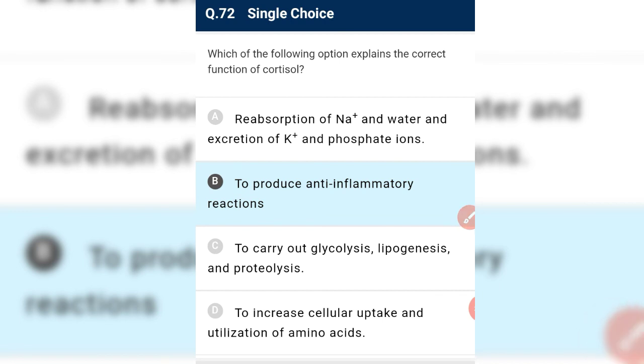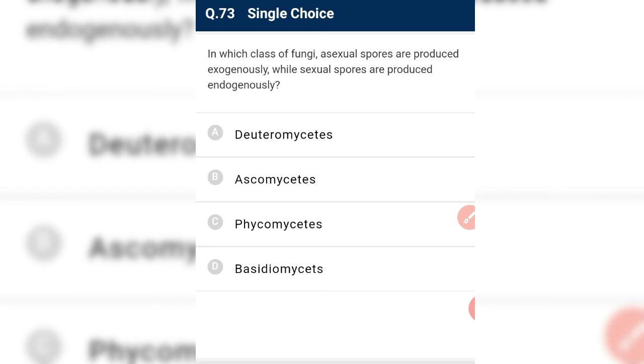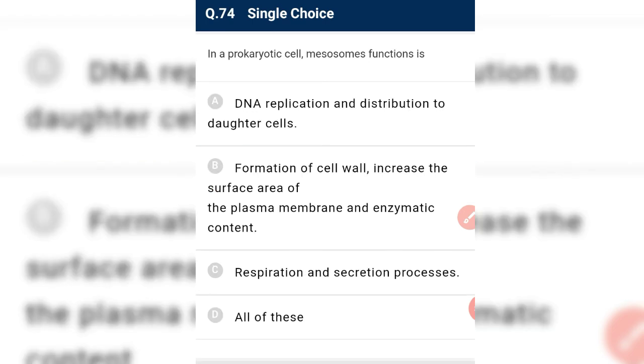In which class of fungi asexual spore are produced exogenously and sexual spore are produced endogenously? So it is asking about Ascomycetes. In Ascomycetes, the exogenous asexual spore are Conidia and the endogenous sexual spore are Ascospore. Okay. They are endogenous.